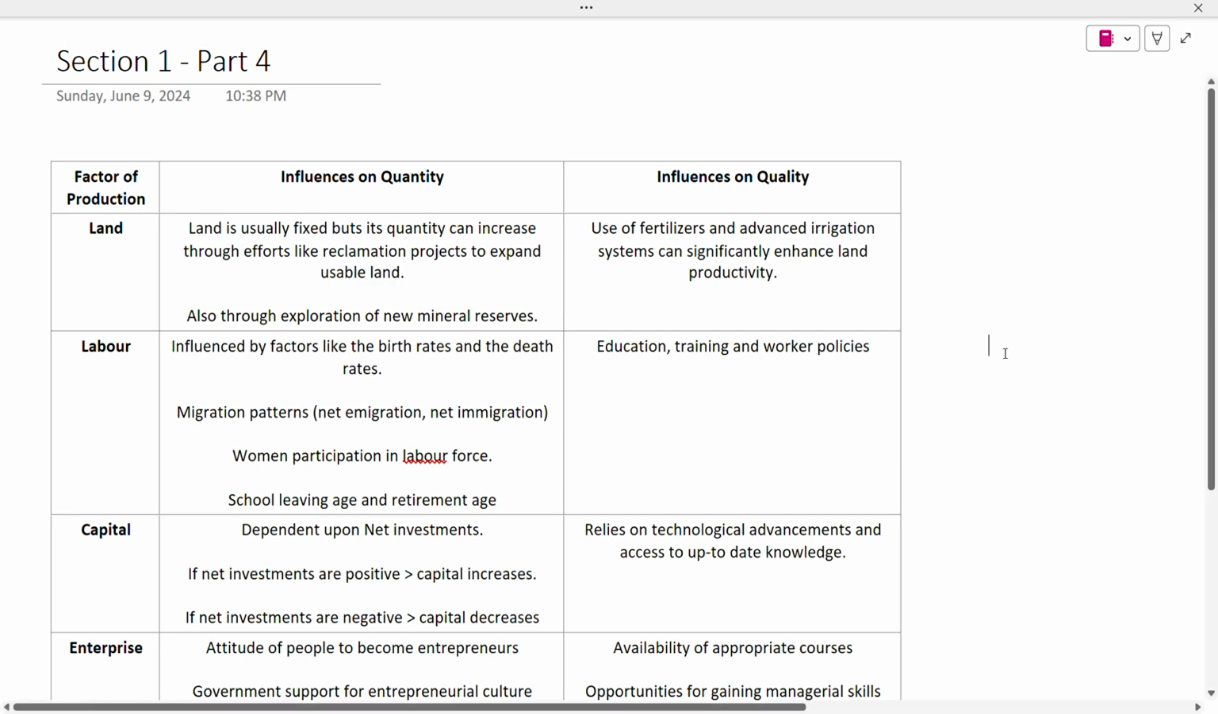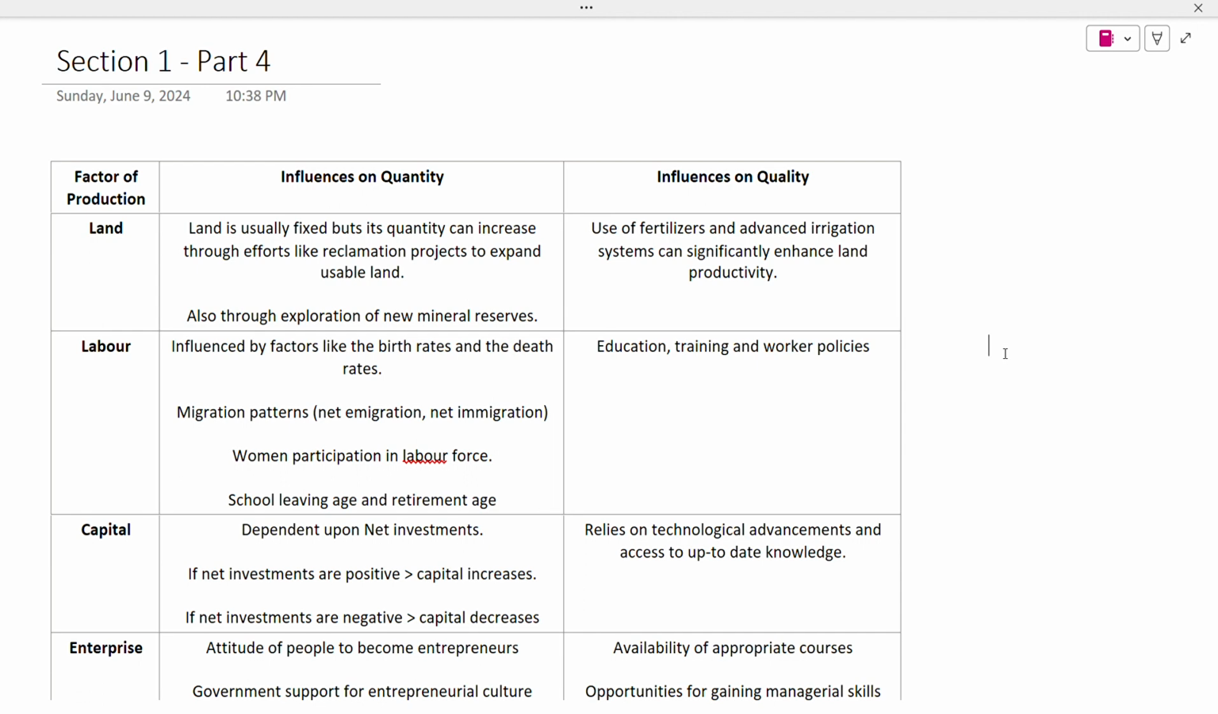Hi everyone. Now that we have discussed quality, what factors of production are, their mobility, and the influences on the mobility of factors of production, we can now move on to discuss what quality and quantity of factors of production are and how they are influenced in the economy. Quantity of a factor of production basically means the amount that is available in the economy.